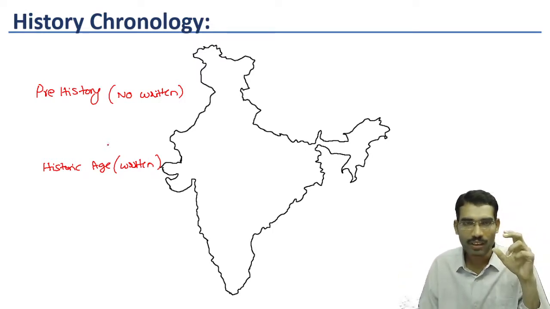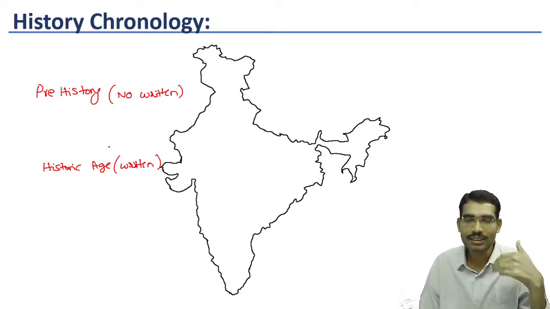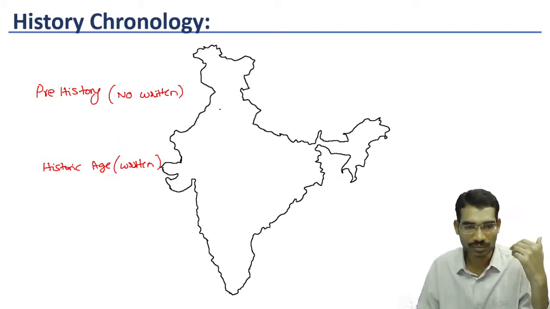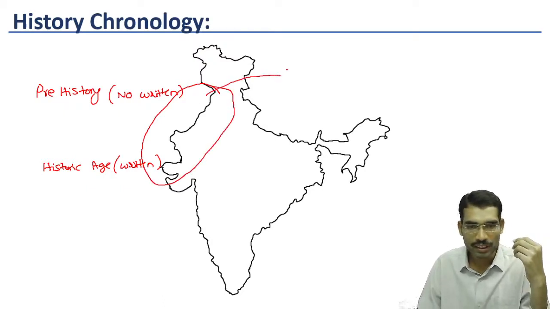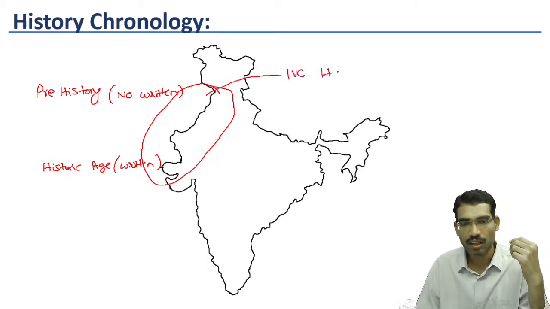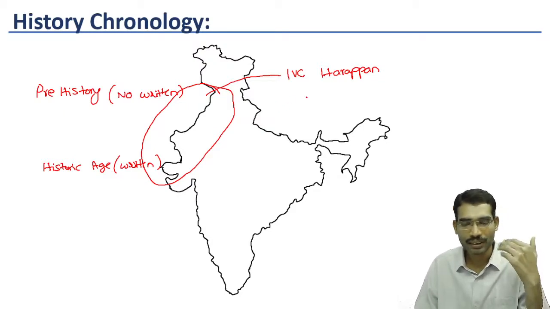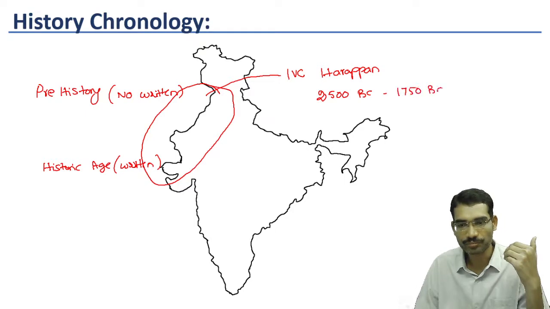But a specific or peculiar development took place in the Indian subcontinent after the discovery of Indus Valley civilization. During the British Raj, a new civilization called Indus Valley civilization or Harappan civilization was discovered, and the timeline for this Harappan civilization was considered as from 2500 BC to 1750. It is called mature because it has urban areas.